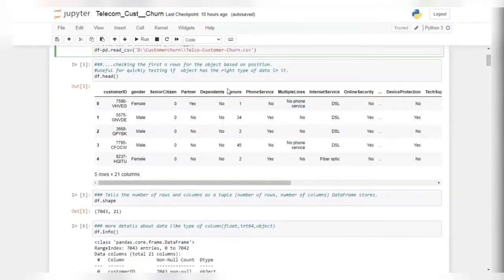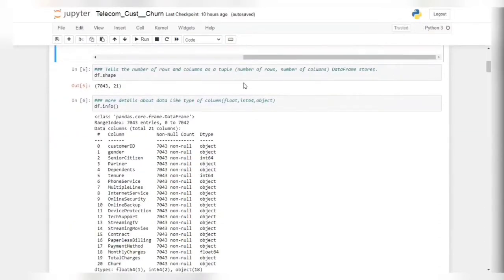In the next cell I have used the df.head command. It represents the first 5 rows of our data, or we can say the records of our data, having 21 features. In the next cell I have used the df.shape command, which tells us the dimensionality of our data set. So it tells us that it has 7043 records and 21 features.